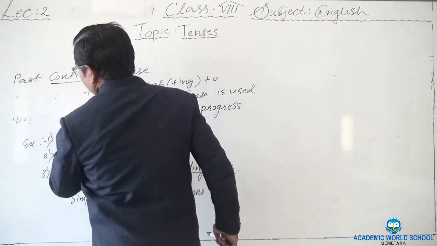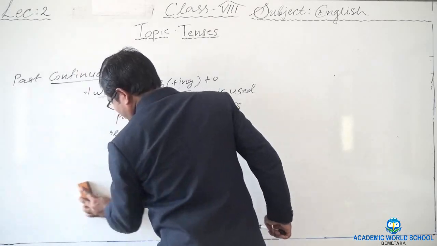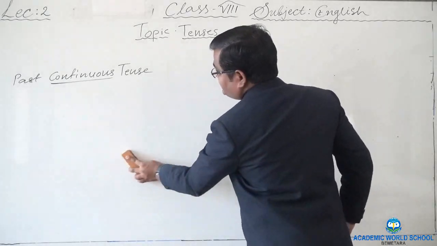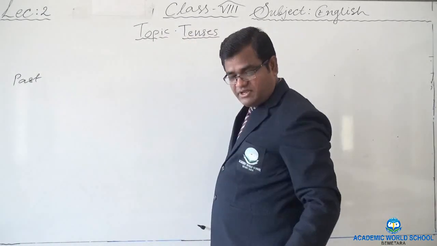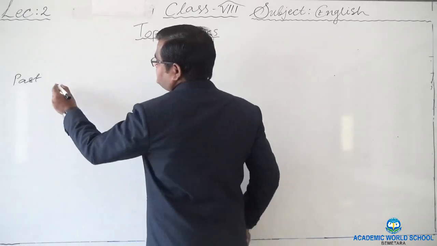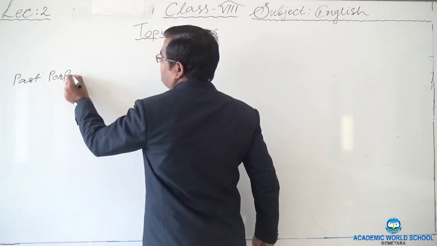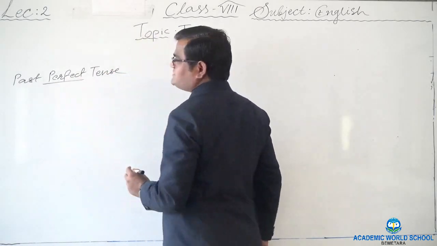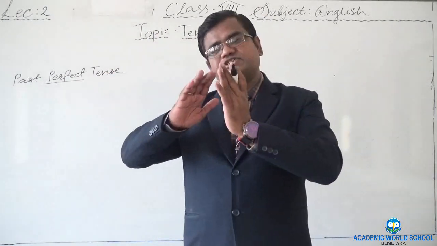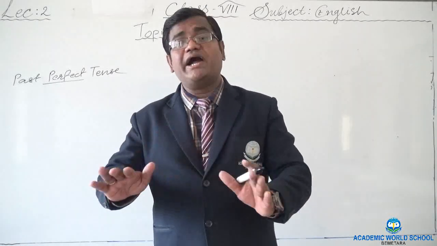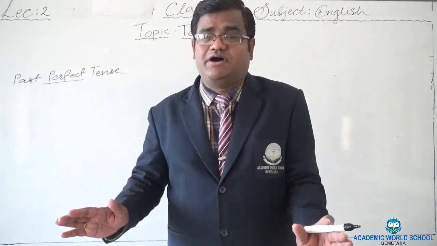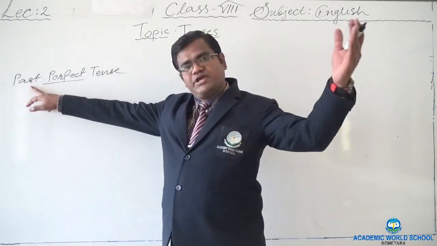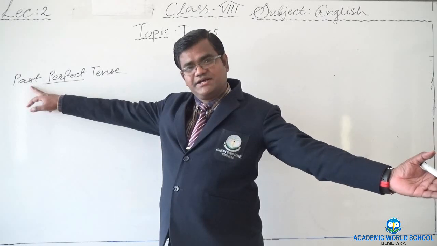And the next tense is past perfect tense, right? Now, as the word suggests, perfect means something which is done. Perfect means completely done, that no part of the action is left now. Okay. So, when we say about the past, again we have to move to the past again, right?